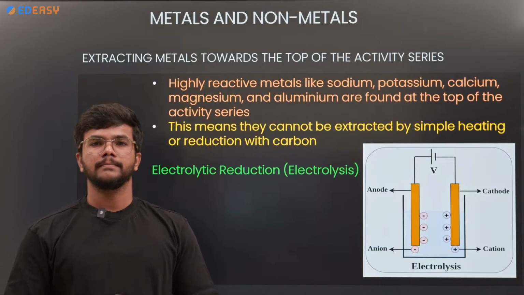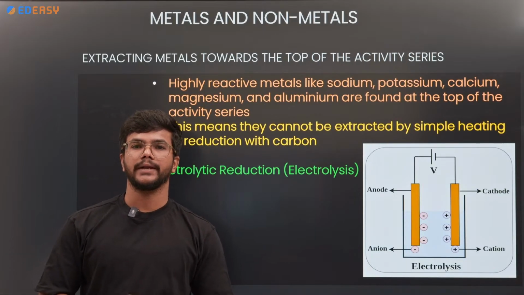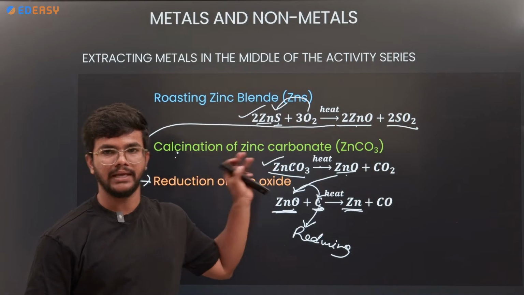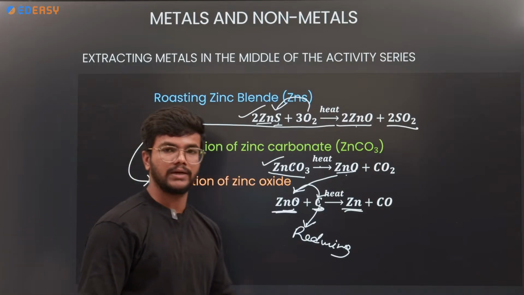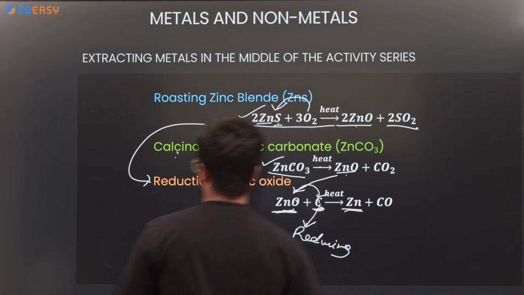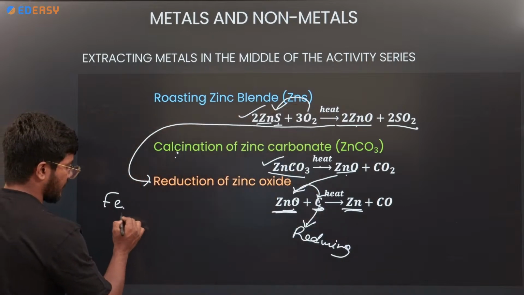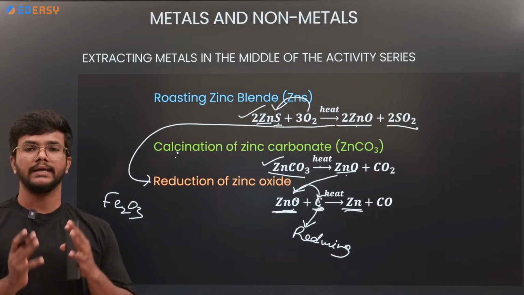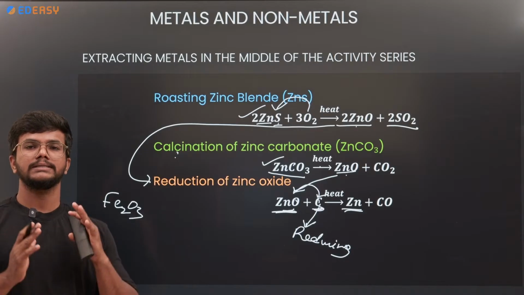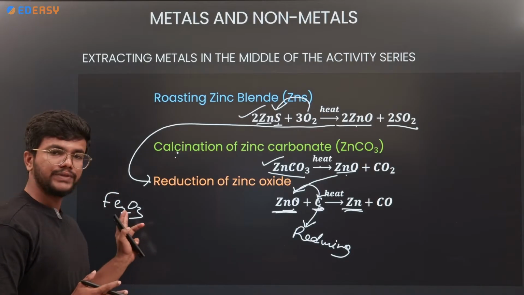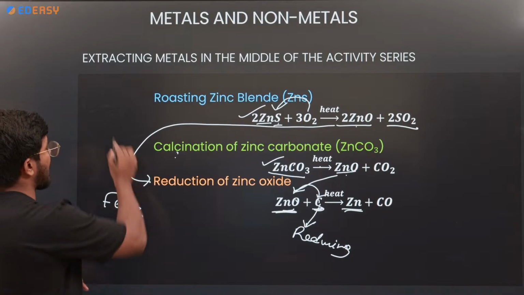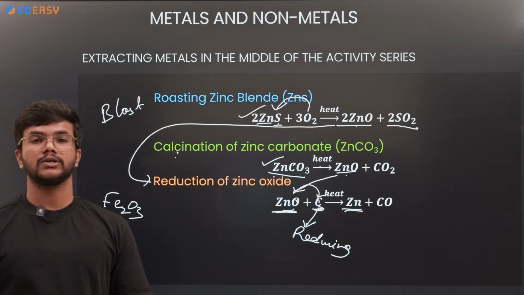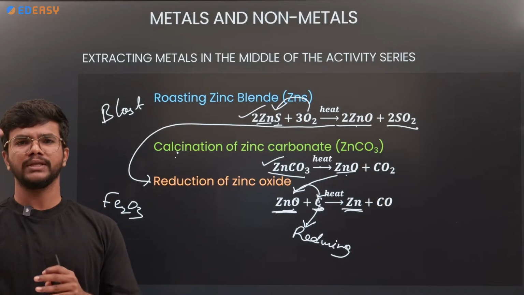So next is metals towards the top of the reactivity series, but we have to discuss one more thing, that is, in the middle activity series there is an exceptional case for iron. So iron exists in the form of Fe2O3, which is called hematite. So when we want to extract the iron, there is an exceptional case. We can extract this iron with the blast furnace. What is a blast furnace? The temperature of the furnace will be more than 1000 degrees centigrade.